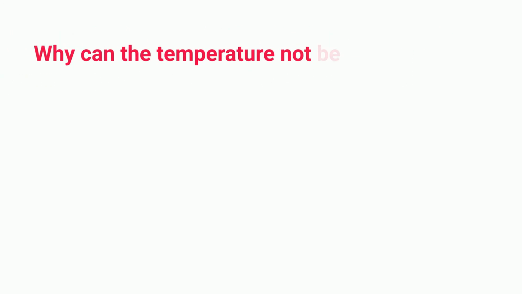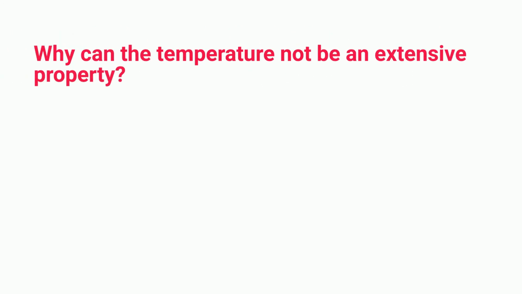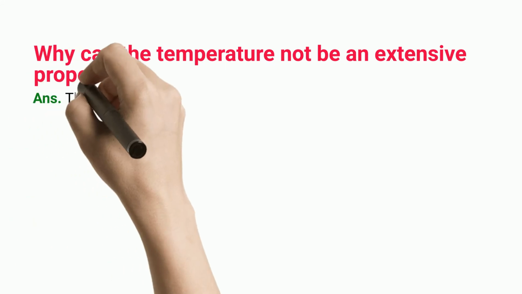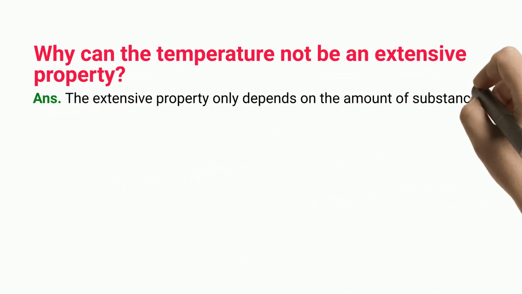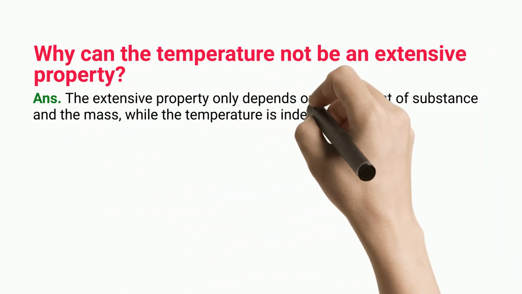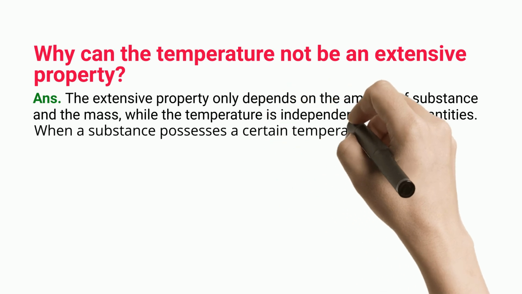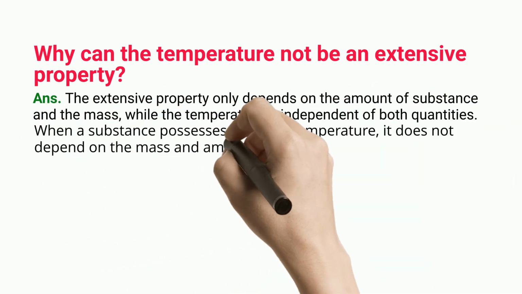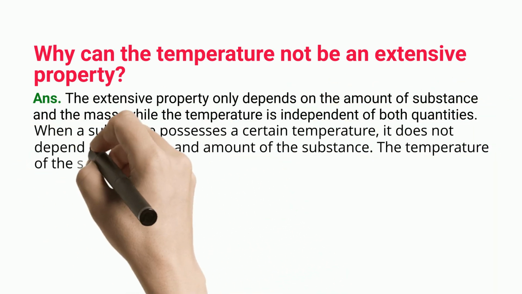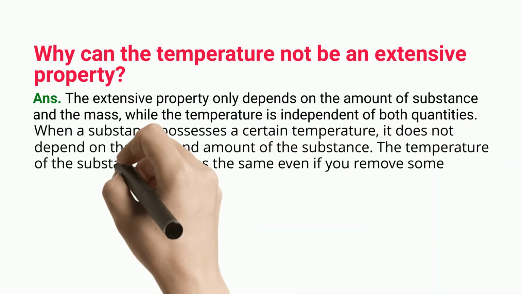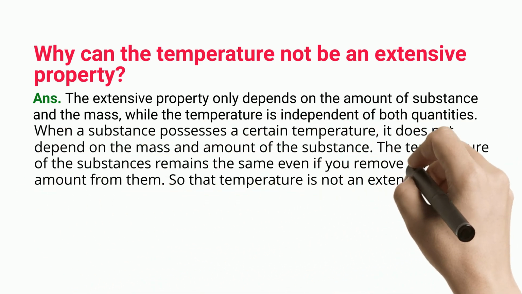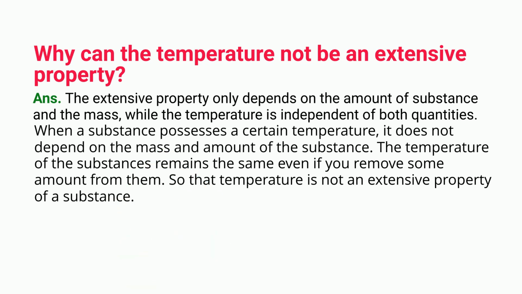Why can the temperature not be an extensive property? The extensive property only depends on the amount of substance and the mass, while the temperature is independent of both quantities. When a substance possesses a certain temperature, it does not depend on the mass and amount of the substance. The temperature of the substance remains the same even if you remove some amount from it. So temperature is not an extensive property of a substance.